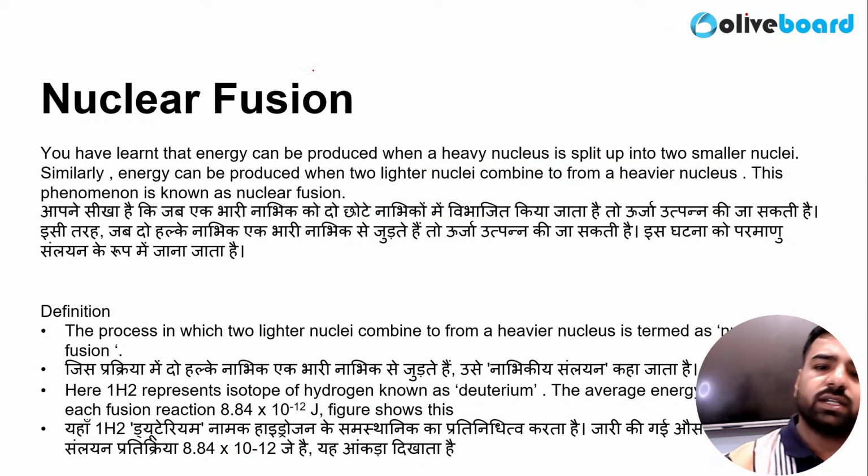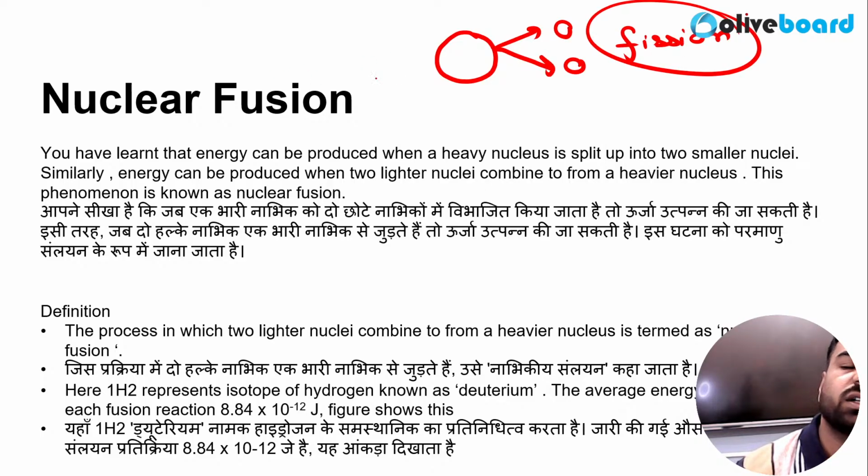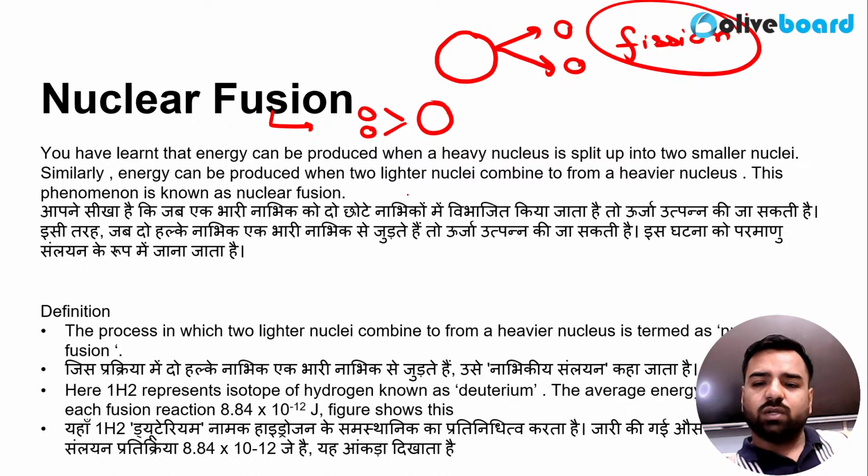Proceeding further. As we have discussed about the fission, what was it? Sir, a larger nucleus was splitting into two different parts, right? This was fission. But in the fusion, just the opposite happens. What happens in the fusion? The smaller nuclei combine to form a larger heavy nucleus. So energy can be produced when a heavier nucleus splits up into two smaller nuclei. Similarly, energy can also be produced when two lighter nuclei combine to form the heavier nucleus, and this is what fusion is. Now, for this nuclear fusion, can you please tell me where it is used?